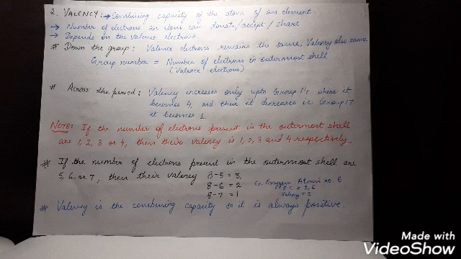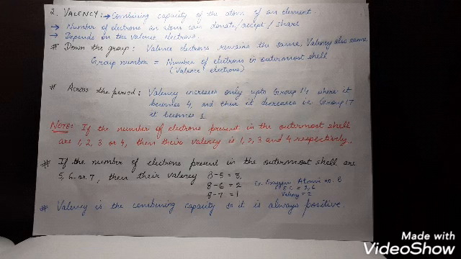Across the period, as we move from left to right, valency increases only up to group 14, where it becomes 4. And then it decreases, so that in group 17, it becomes 1. Let's understand this. If the number of electrons present in the outermost shell, that is the valence electrons, are 1, 2, 3 or 4, then their valency is 1, 2, 3 and 4 respectively.